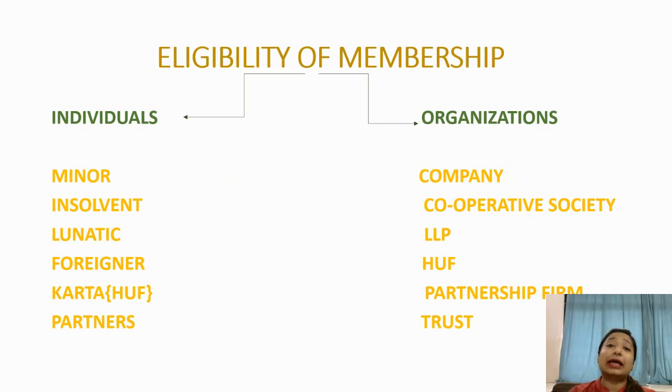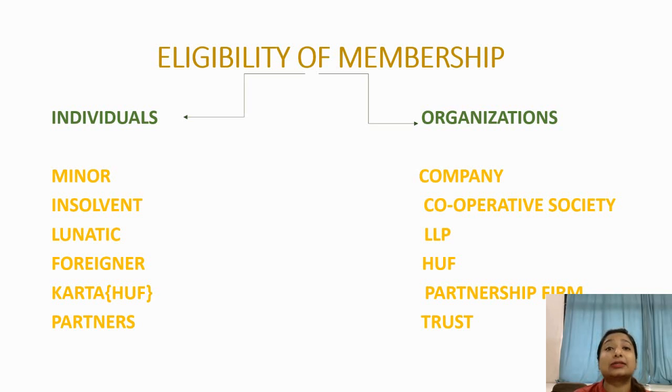Now, the eligibility of membership is broadly classified into individuals and organizations. Individuals from various forms of business organizations are categorized under this classification. The first one is minor. Minor means an individual who is under the age of 18.